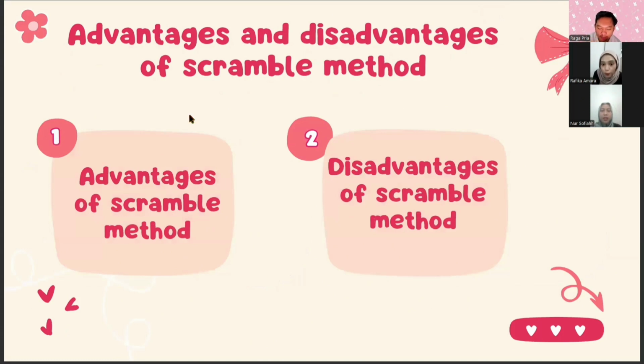Next slide. Advantages of the scramble method and disadvantages. Advantages of the scramble method. Number one, group members have the same goal. Then each group member will be evaluated and asked to explain the material handled in the cooperative group. With this technique, no student is silent because everyone in the group is responsible for the success of the group.